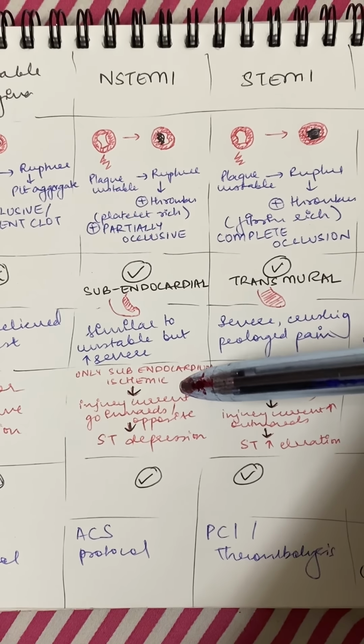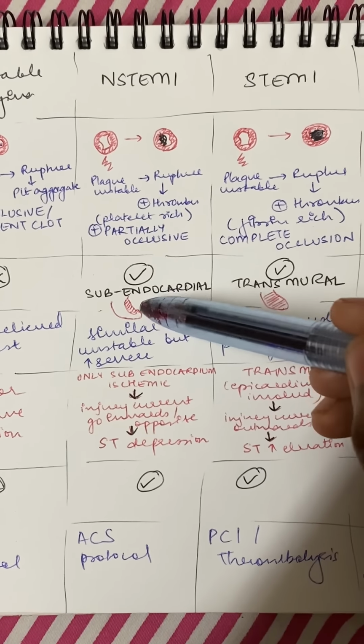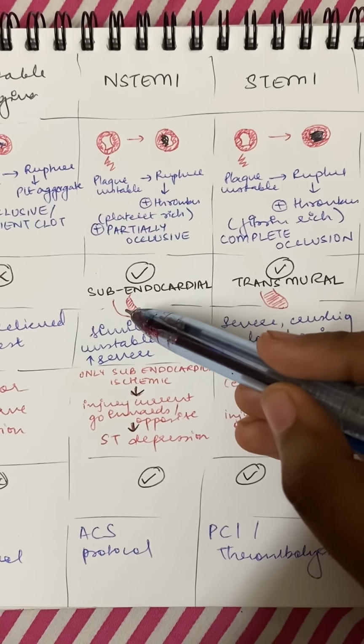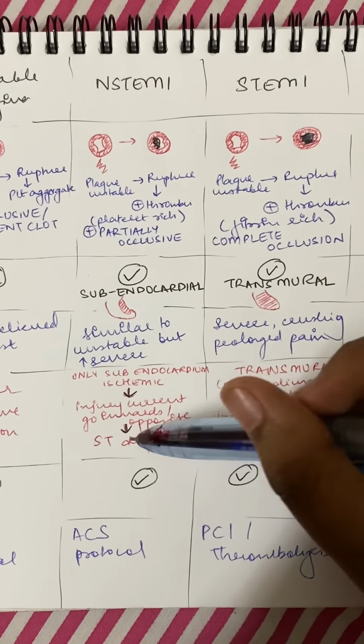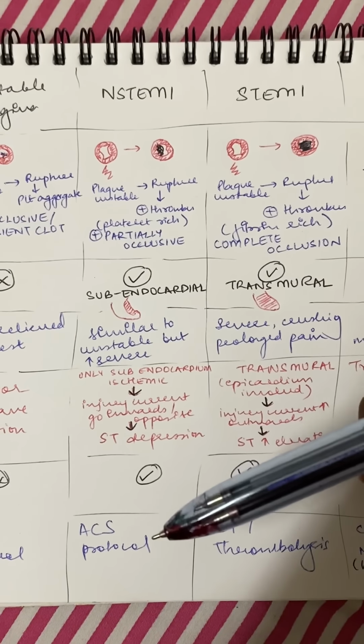And since only the subendocardial part is ischemic, the injury current, so this is the depolarized part, all the injury currents are inwards, which is opposite to the electrodes, which is why you see ST depression. Here also you follow ACS protocol.